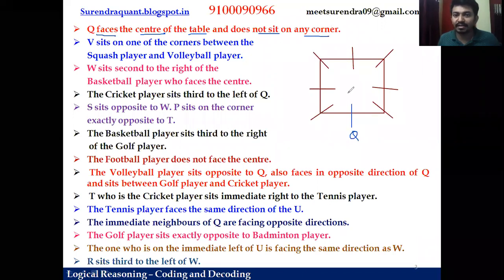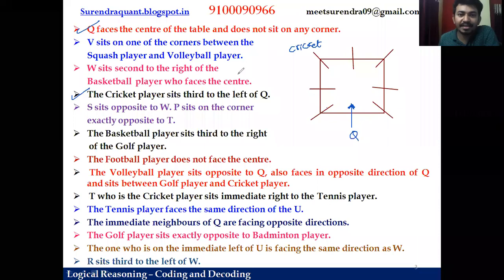So Q is facing the center. Let us make a clear note of this because it is a very important question. There is a scope to confuse. Wherever Q's information is there, search for it. Here Q's information is not there. Here also it is not there, but here you have Q. So the cricket player sits third to the left of Q. So this clue is useful. Now as Q is facing the center, what is third left? First left, second left, third left. So this is for the person, whoever is playing the game cricket. So let me erase this. This is not useful for us.